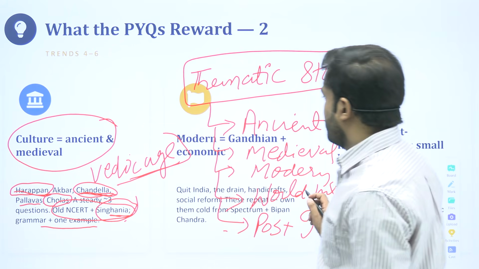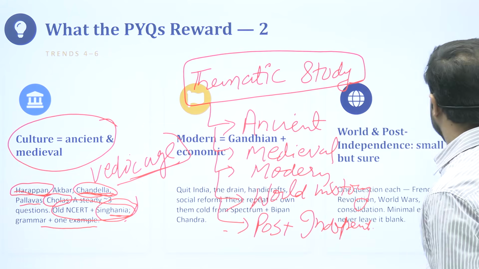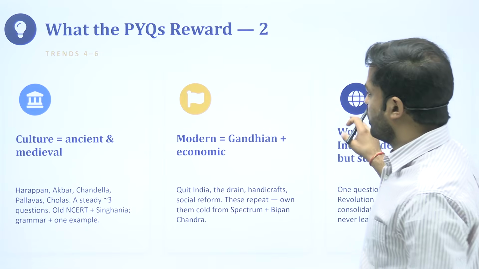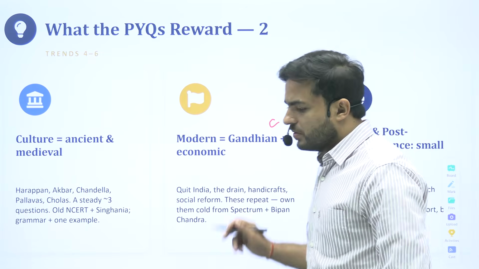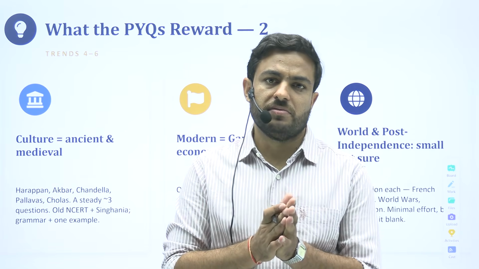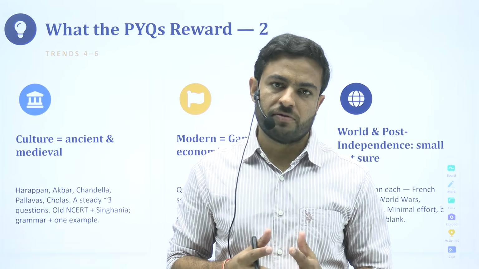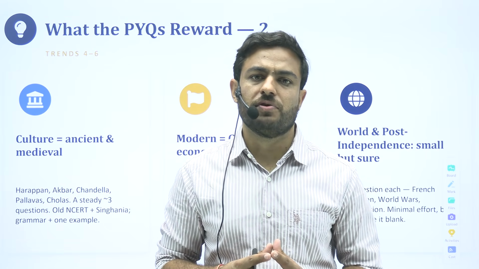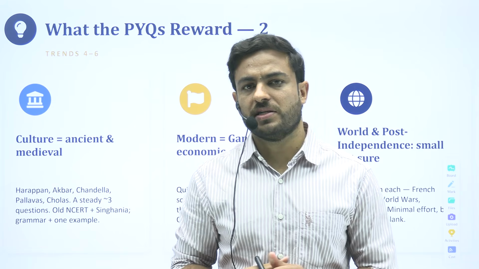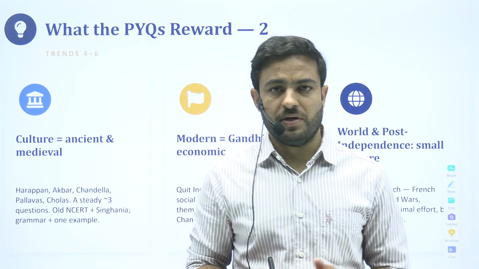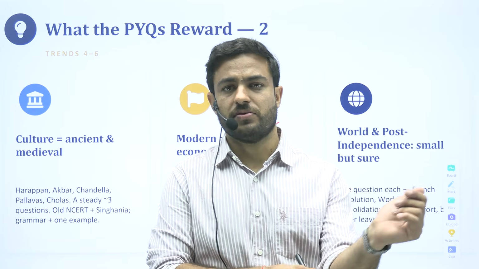Okay. Next comes the section of modern India. Within the history component, this is one section which, given the importance of our freedom struggle, is one from where questions are generally asked. Out of 3 questions, they might ask you 2 questions from the modern history section only.